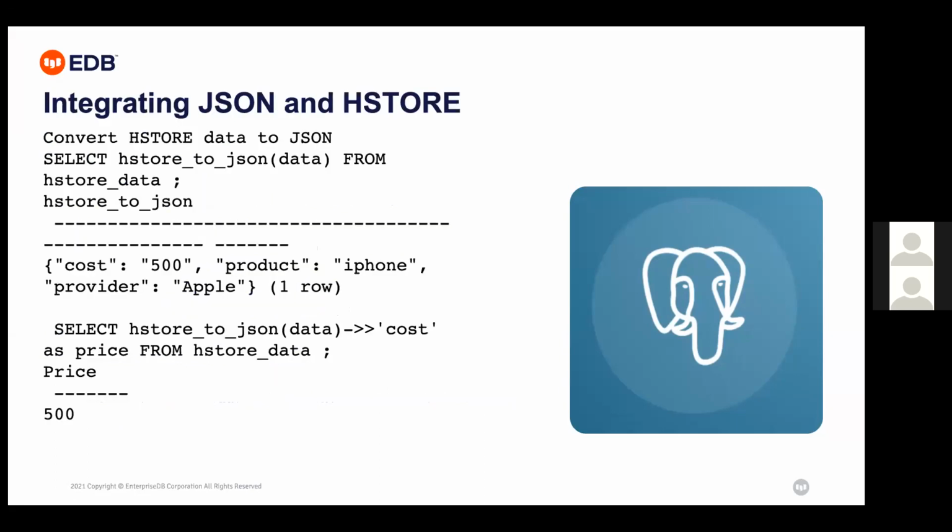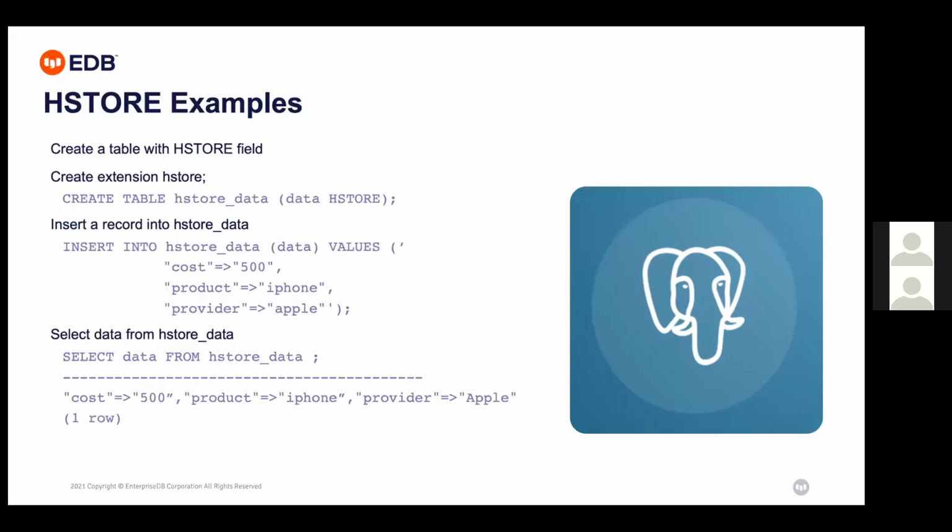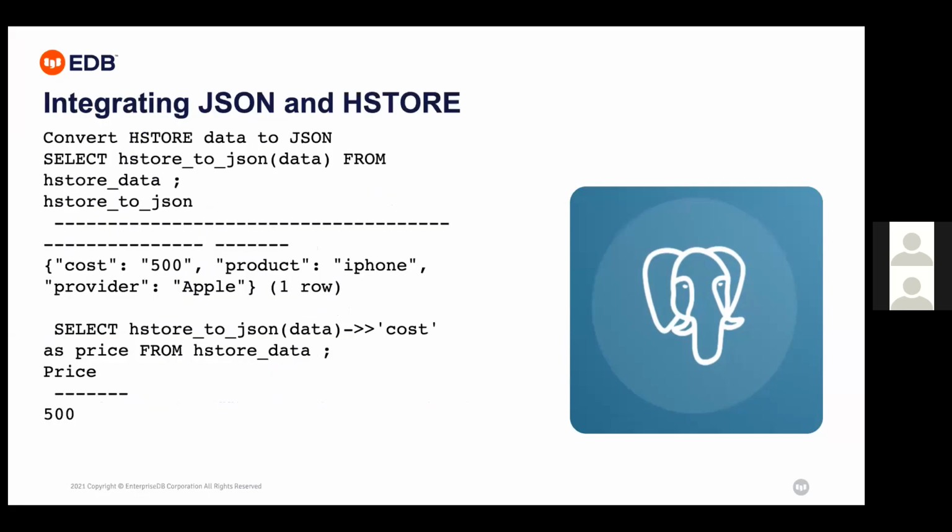So convert store data to JSON. I can convert my store data to JSON. Select store to JSON data from store data. The actual data is in store format, and I'm converting this store to JSON, so that it is converted into JSON format. I'm selecting the store to JSON data in the tabular format. So I have converted it to JSON data, and that is showing here in the output.